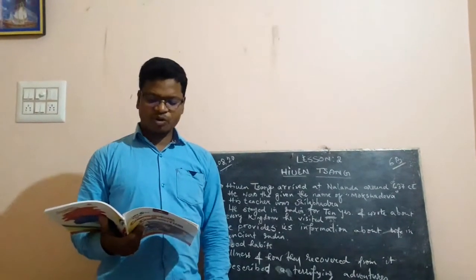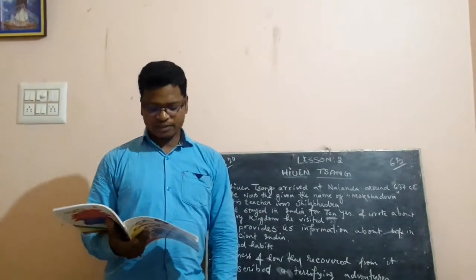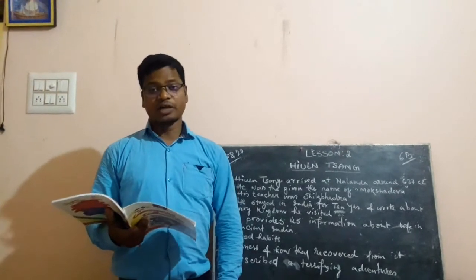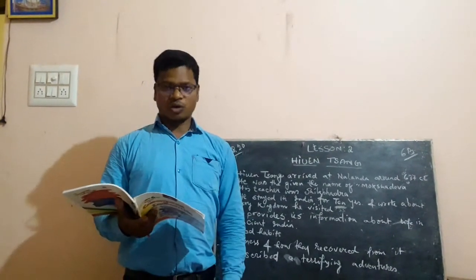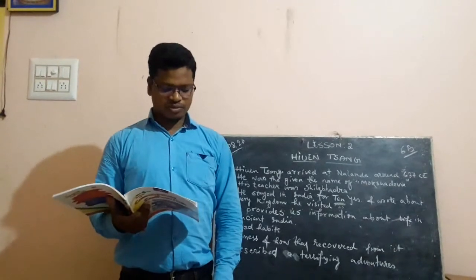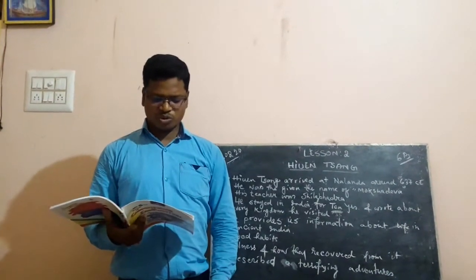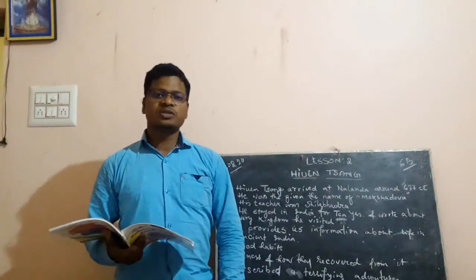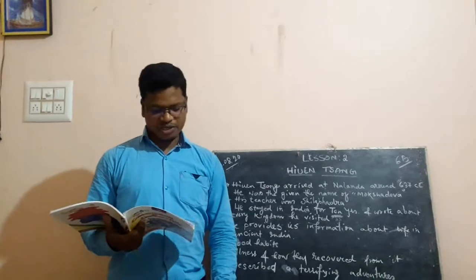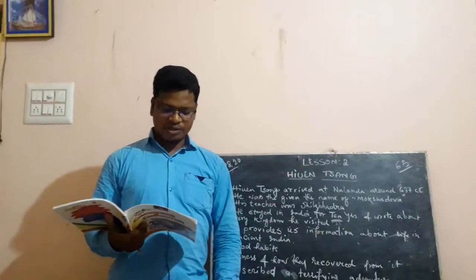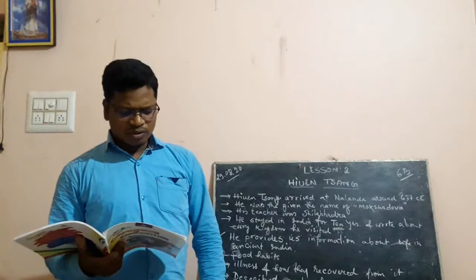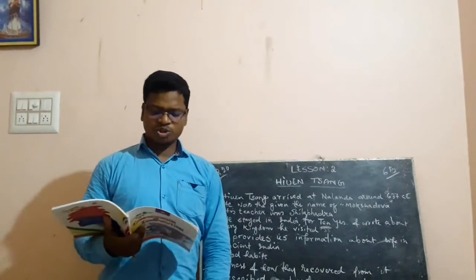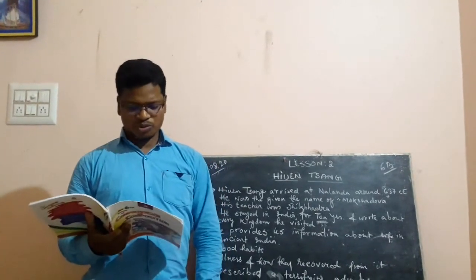Yuan was given the name of Mokshadeva at Nalanda. He studied Buddhism from the great teacher Silabhadra and also learned philosophy, logic, yoga and grammar. So from the first paragraph we come to know when he arrived. He arrived in India around 637 CE. And we see he arrived at Nalanda, which was a very well-known university with 10,000 students.